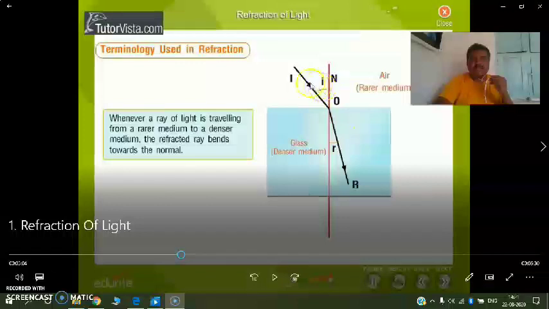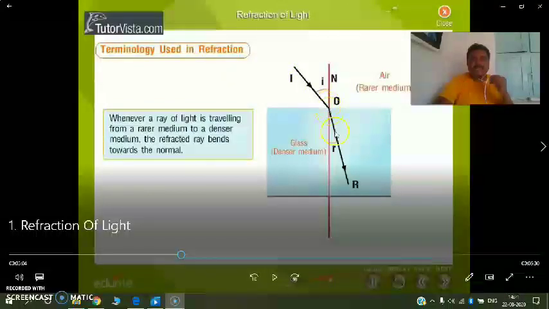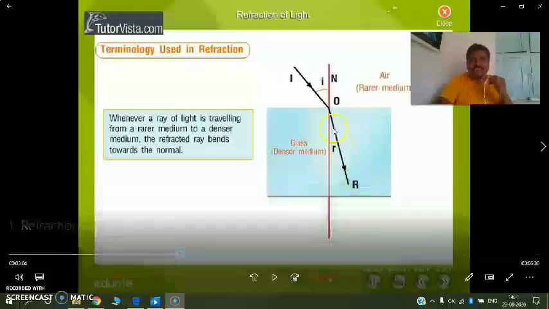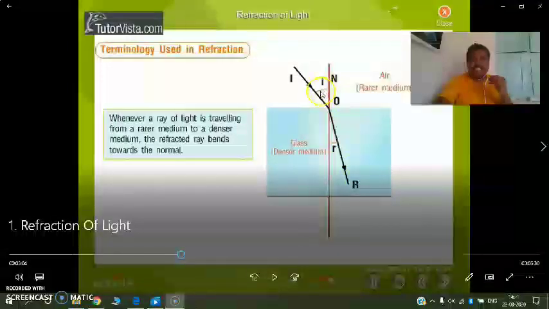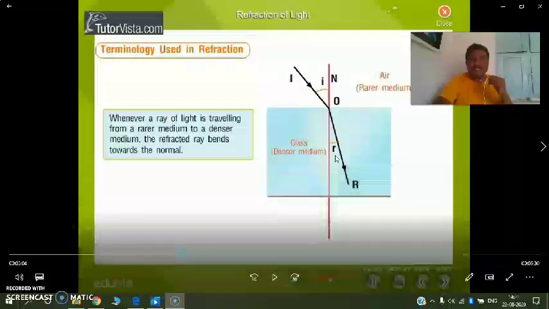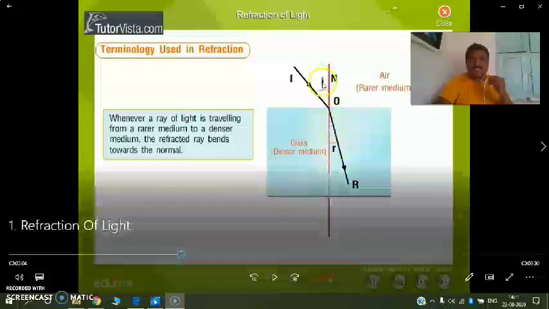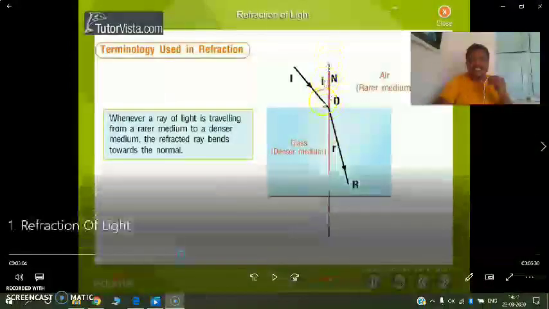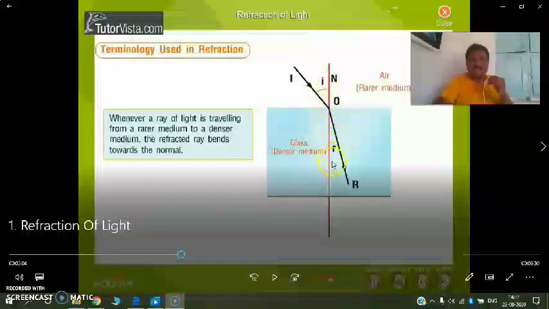So here capital I is called the incident ray. Capital R is called the refracted ray. Small i is called the angle of incidence. Small r is called the angle of refraction. Here ON is called the normal.